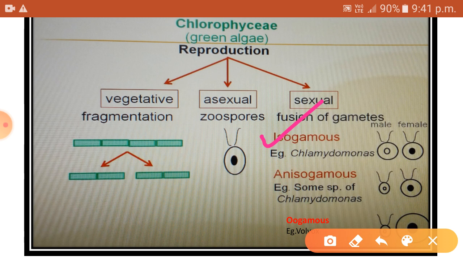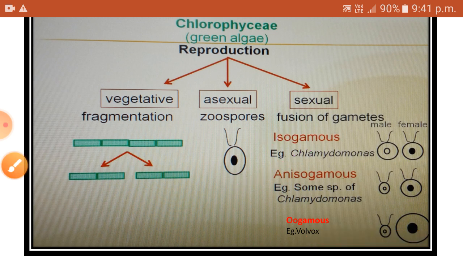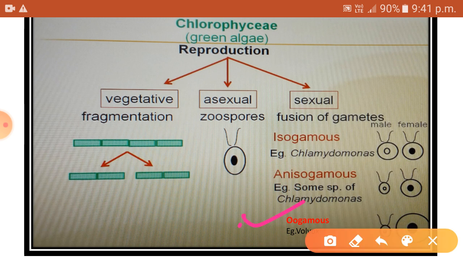For example, Spirogyra. Now, if the two gametes are dissimilar in size as in some species of Chlamydomonas, it is termed anisogamous. If the fusion is between one large, non-motile female gamete and a smaller motile male gamete, then it is termed oogamous. Example, Volvox.